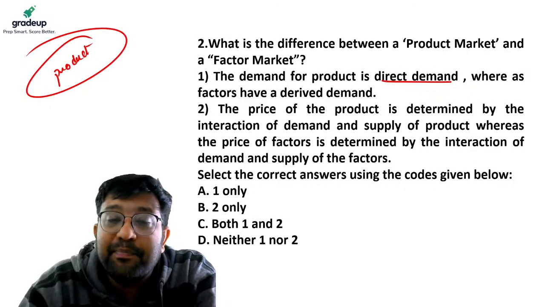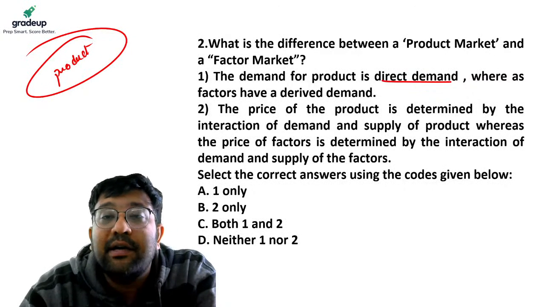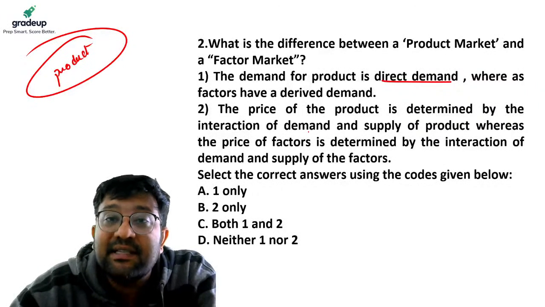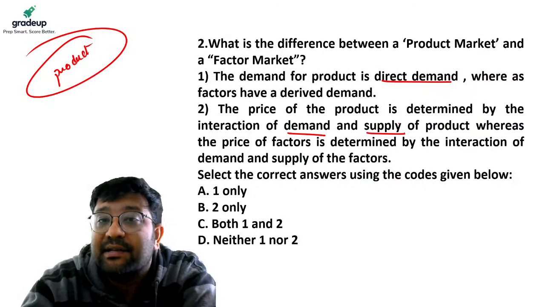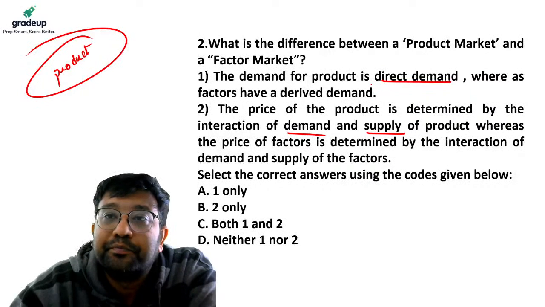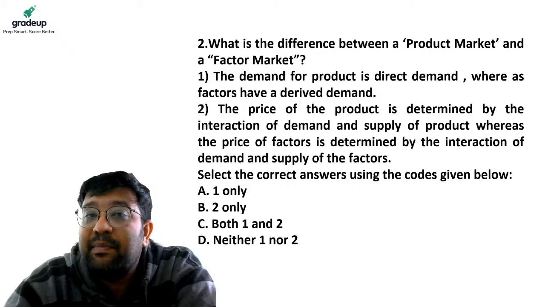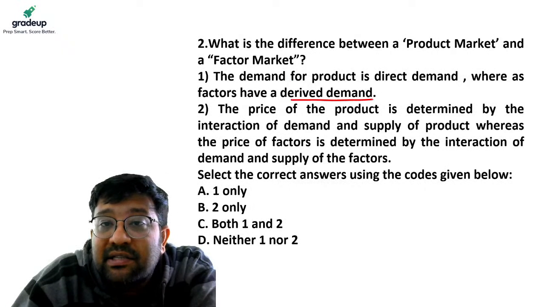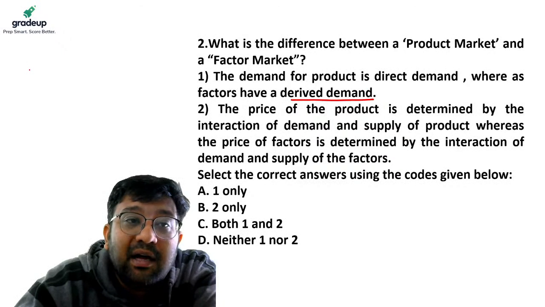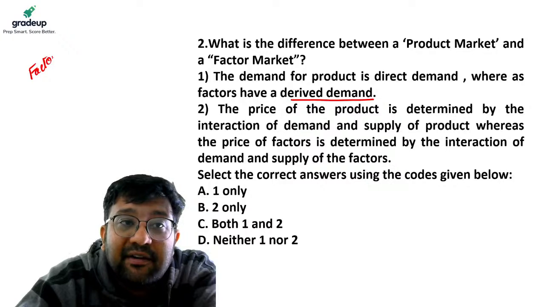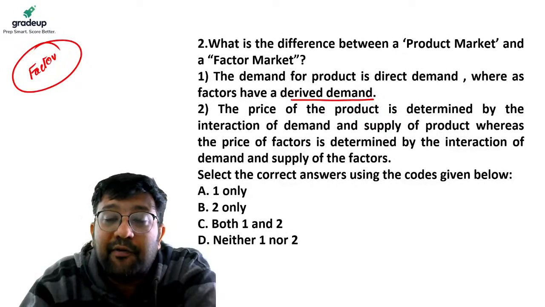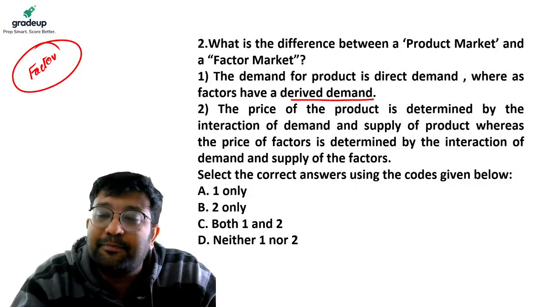Okay. And the prices of this product demand is dependent on what? The demand of the buyers and the supply by the sellers. So the first part of both statements is correct. Now the second part of the statement is that factor demand is derived demand. What is factor market? The cost of producing something at factory level is factor cost. So factor demand will be the demand of product at factory level.